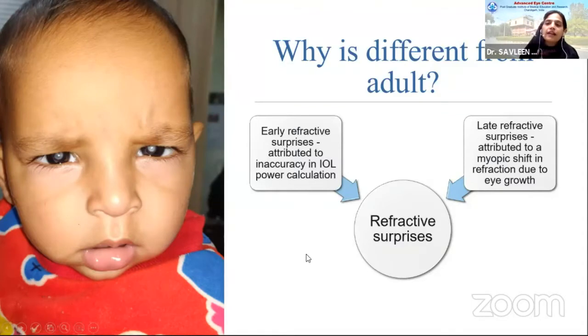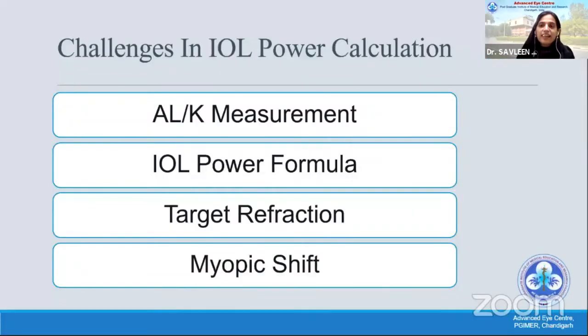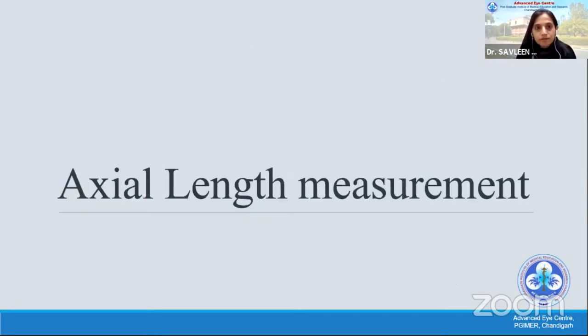The pediatric eye goes into a myopic shift, and hence we have to calculate the intraocular lens power very precisely and as accurately as possible. These challenges are mainly because of three things: the axial length and keratometry measurement, the IOL power calculation formula that we use, and the myopic shift, which can be very unpredictable and very different in different children.